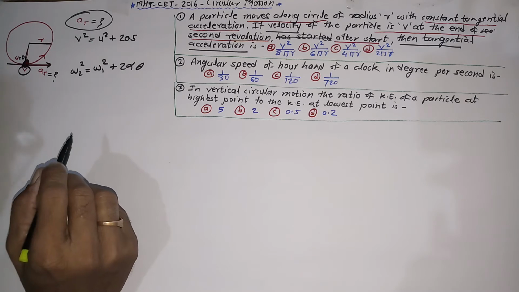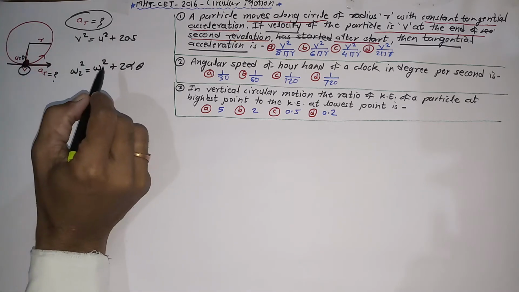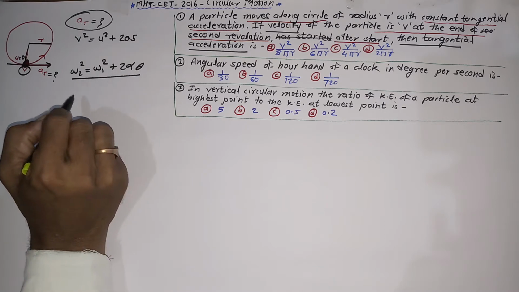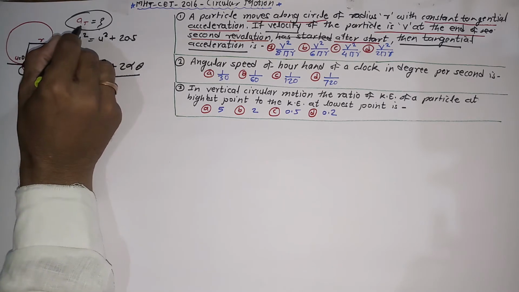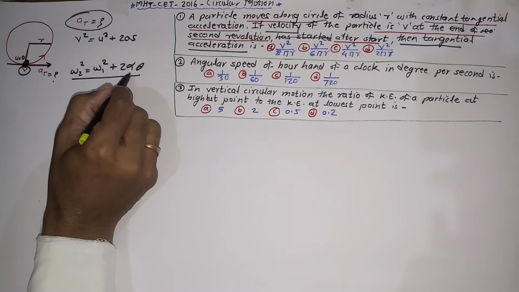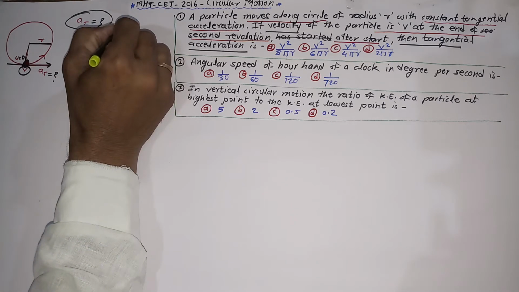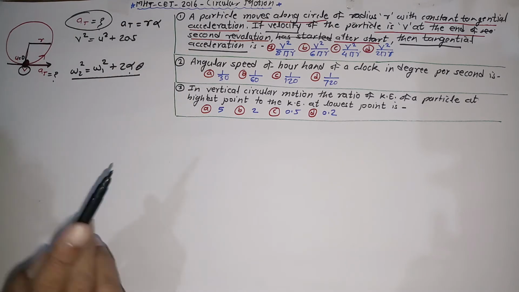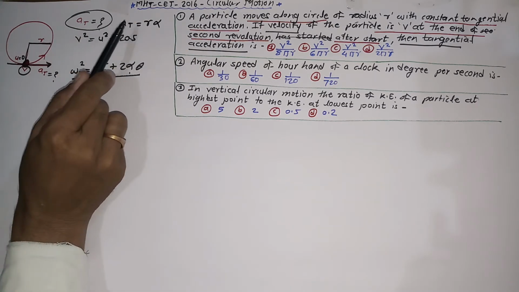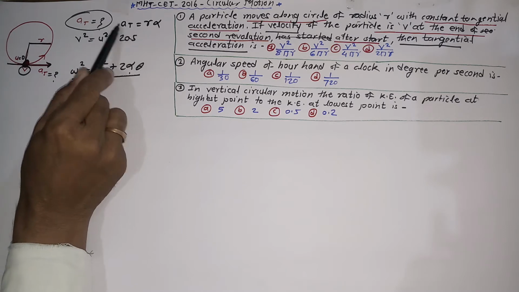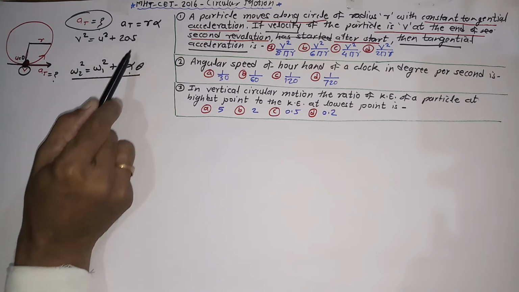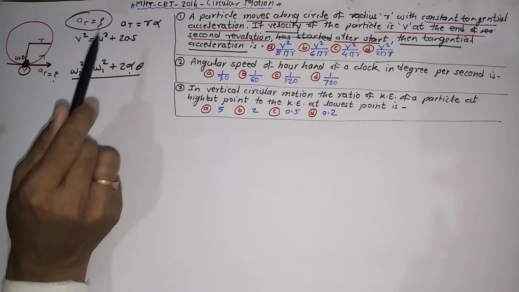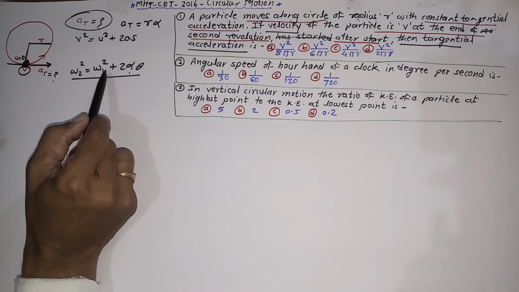You may wonder how one can obtain the tangential acceleration from this expression. You know very well that the tangential acceleration is related to angular acceleration alpha by the formula at equal to r into alpha. Simply transfer this r to the left hand side, at upon r equal to alpha, and keep that value here. So I can solve this problem with the help of these two equations.